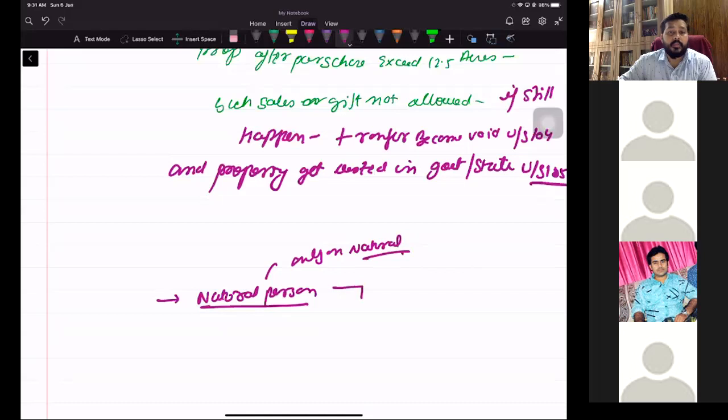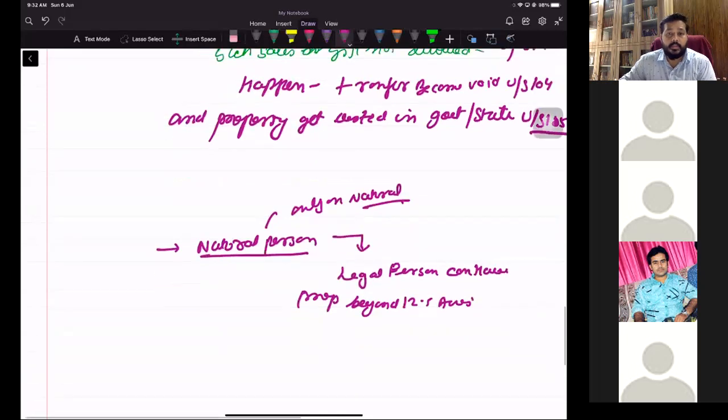When I say natural person, that means a legal person can have property beyond 12.5 acres. And this is explained in Section 89 clause 3, we will read it now.